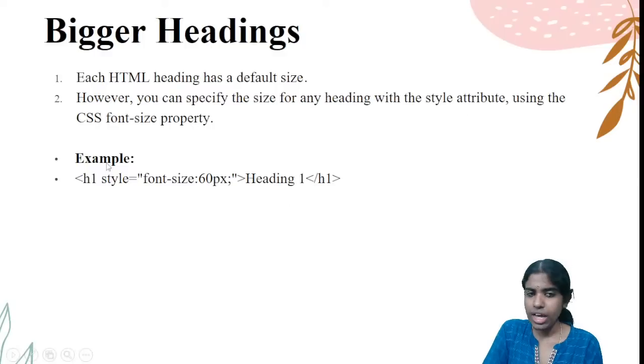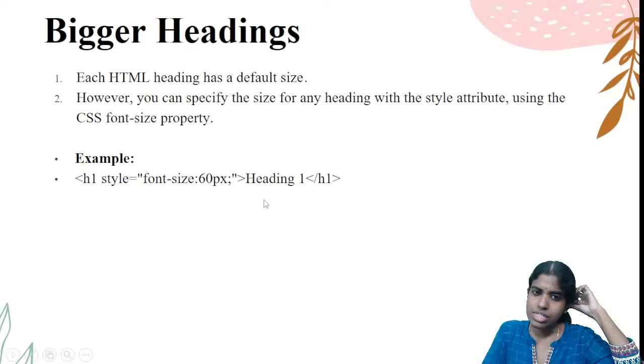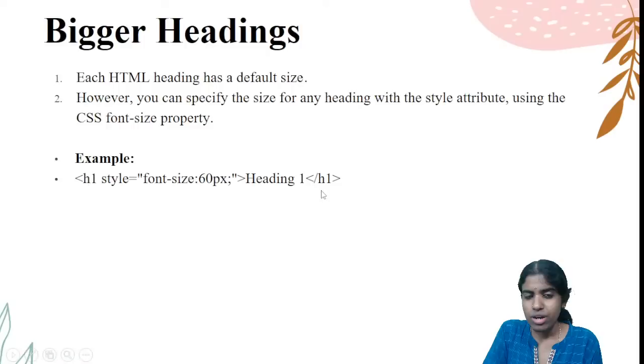It is a cascaded style sheet. If I want to change the style of my headings or change the font size, any type of customization can be performed using this style attribute. So within this tag H1, I am giving the style. Within double quotes, I am giving font-size as 60 pixels, heading 1. This will be displayed at the output. So I can change the pixel size. If I want to increase or decrease my font size, I can do so using this style attribute.